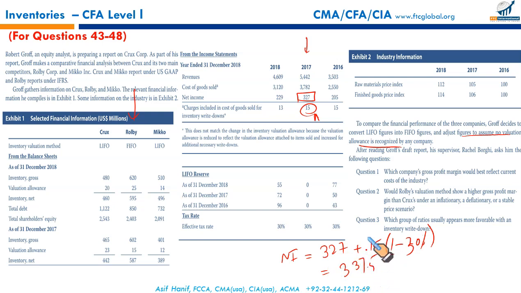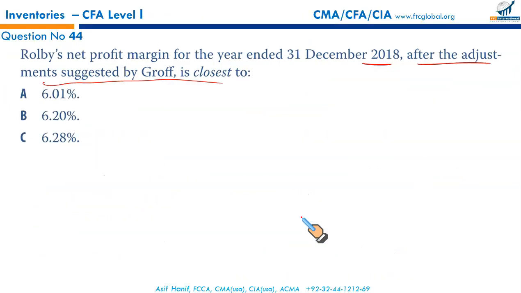that gives you 337.5. We need to calculate the net income percentage, that is net profit margin. So it is going to be 337.5 divided by sales revenue, that is 5442. That gives you 6.2%. 6.2% means B is the right answer.